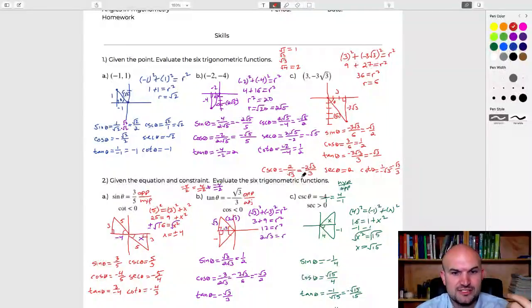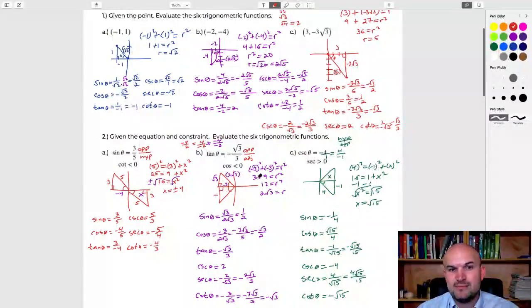And the big thing also to bring back was direction matters, right? It matters which quadrant your triangle is in. It matters if your values are positive or negative. So just be very careful when you're working on that.